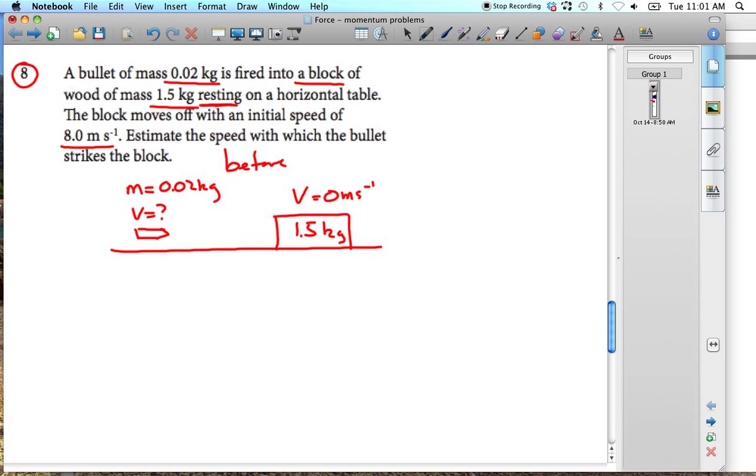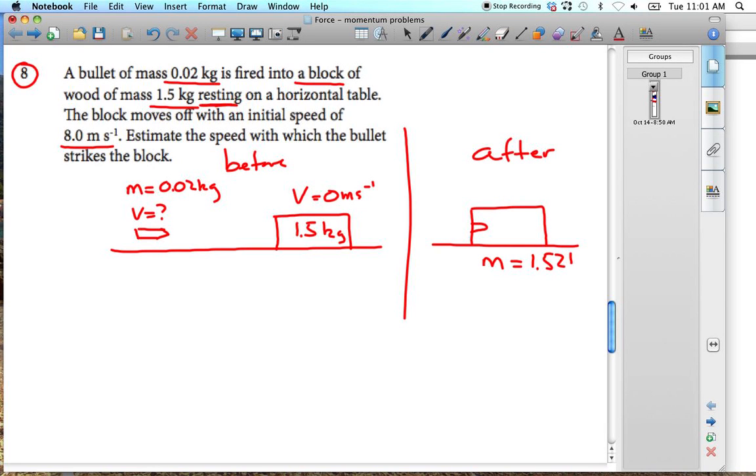Now, with the after situation, you have the block, and it's got the bullet stuck into it. So we have a total mass here of the two things together, 1.52 kilograms, of the bullet and the block, and it's got a certain velocity, and that's the one we're going to have to find.